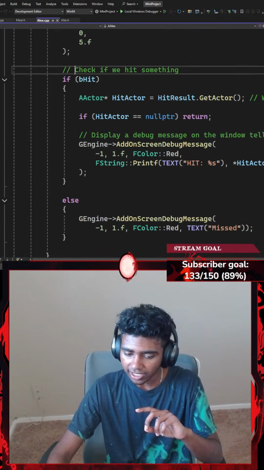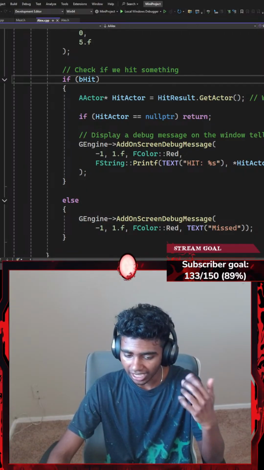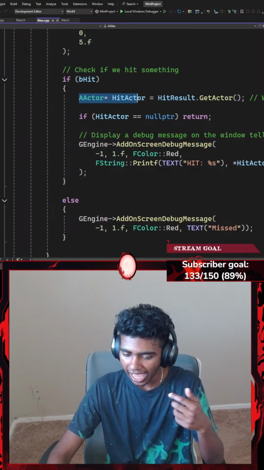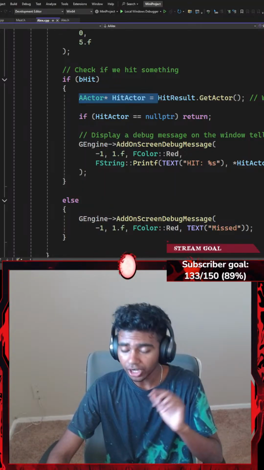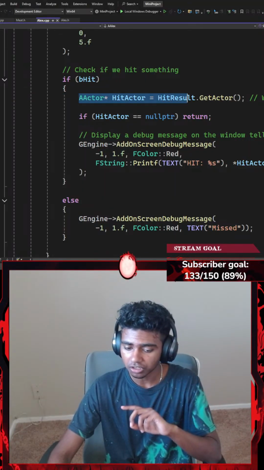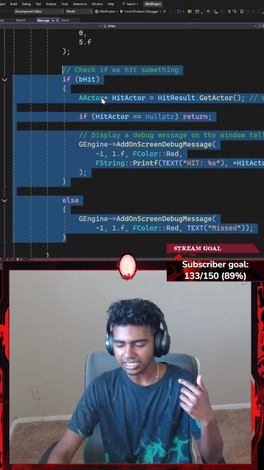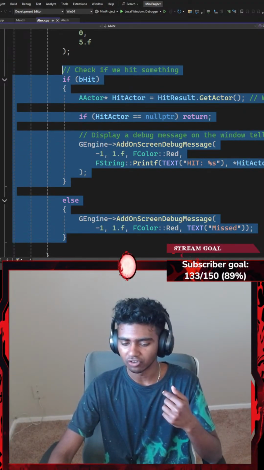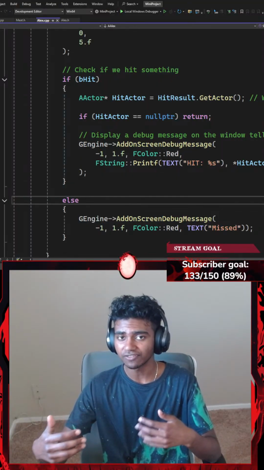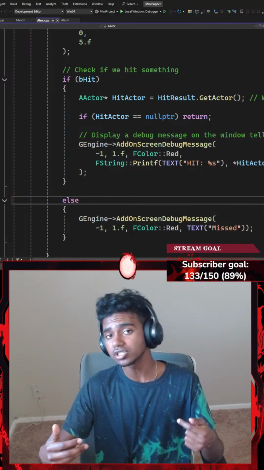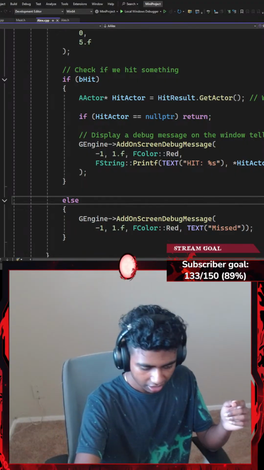And then we add a comment to check if we hit something. If I hit something, an AActor, which is going to be represented by a pointer called something like hit actor, is going to be equal to hit result.GetActor. This is not compulsory to add, but the reason we actually do add this if check here, or if condition here, is to see exactly what we hit. That's it for the time being.